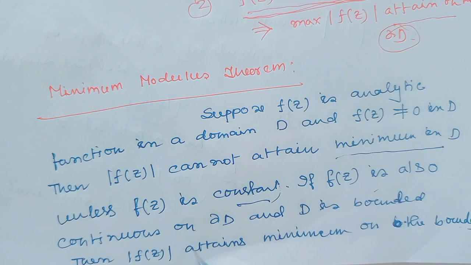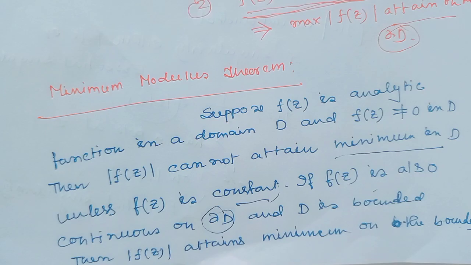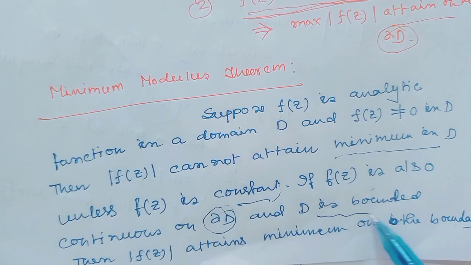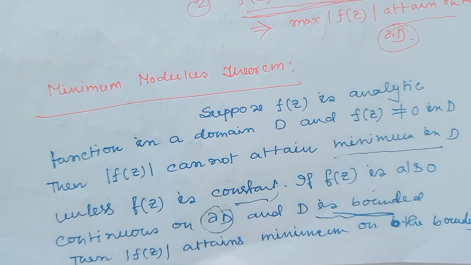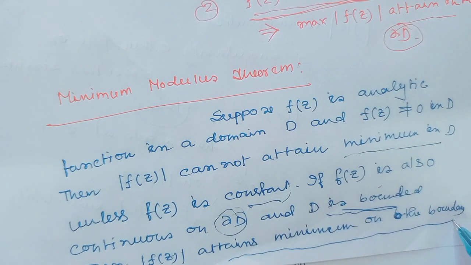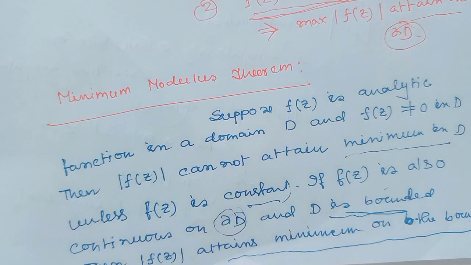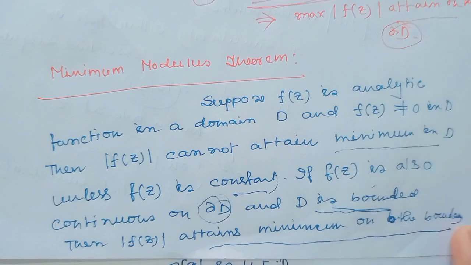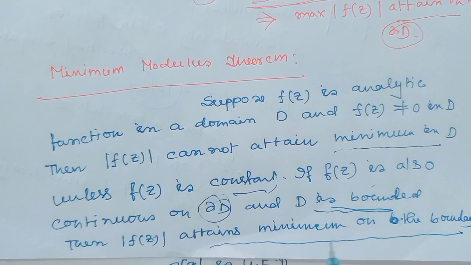If f(z) is also continuous on ∂D, the boundary, and D is bounded, then f(z) attains its minimum on the boundary. That means when the boundary is continuous and the domain is bounded, then f(z) always attains its minimum on the boundary.